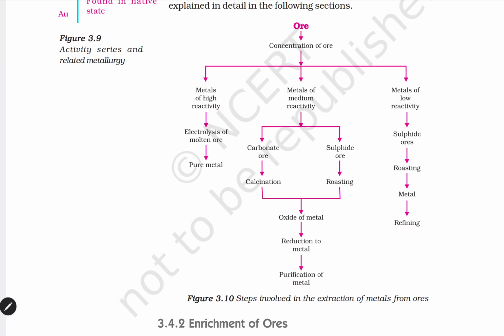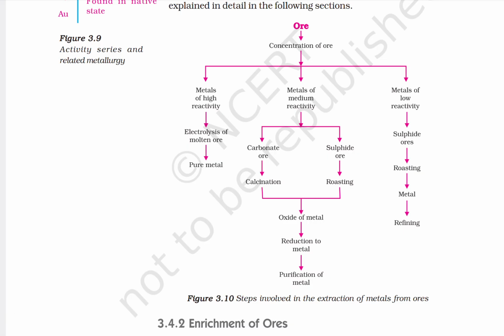So here one table is given. Basically, what is an ore? Ore means concentration of ore. The process of extracting metals from their ores is called metallurgy. It depends on the reactivity of the metal. Ore is a source of that particular metal.